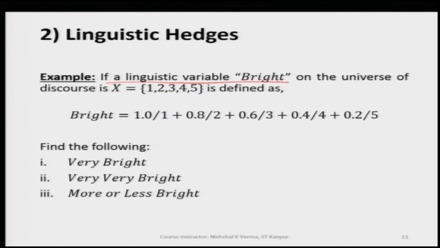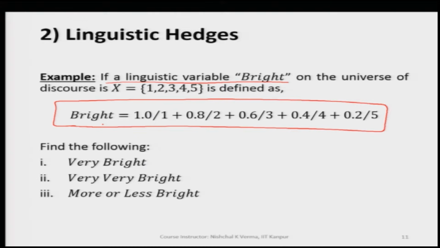Here, bright is a discrete fuzzy set. Just to make you understand, we have taken this example. It is characterized by membership values along with the corresponding generic variable values 1, 2, 3, 4, 5.